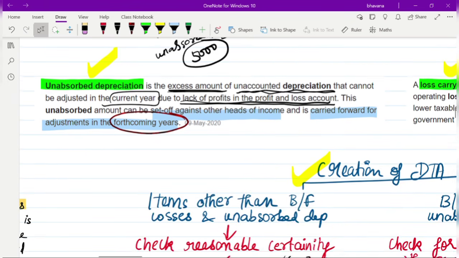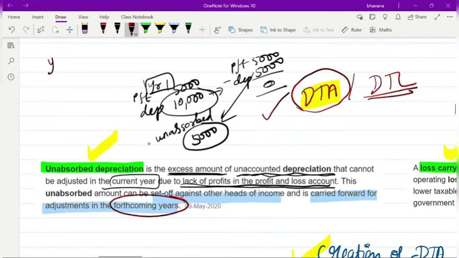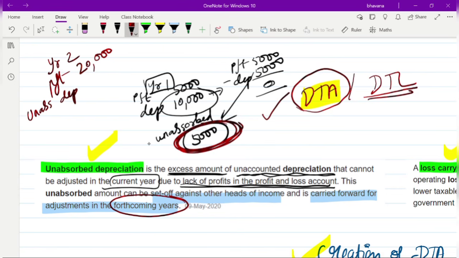So suppose in year 2 there is a profit of 20,000 rupees. In the previous year, 5,000 rupees of depreciation could not be set off. So you will put it here as unobserved depreciation 5,000. This year you will set it off against the profit, and your profit will come down by 5,000 to 15,000.